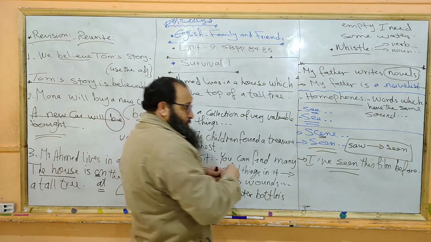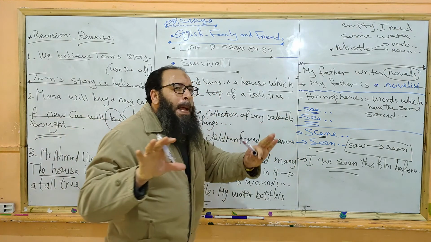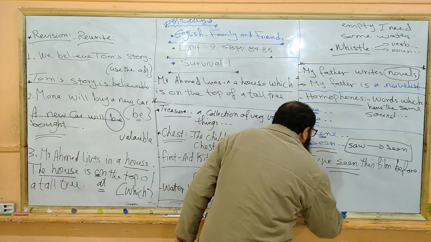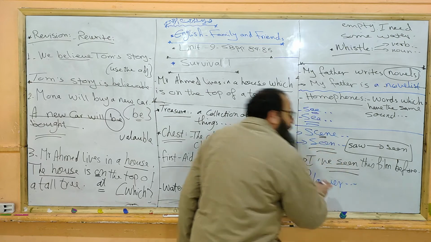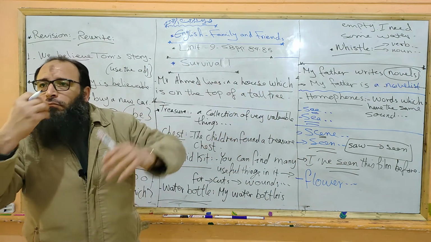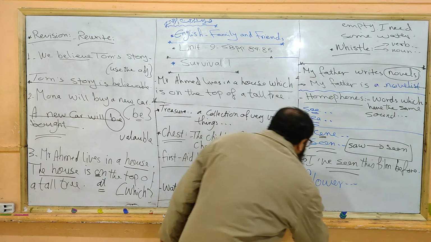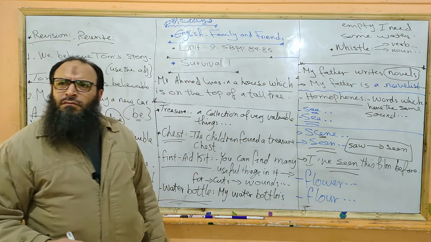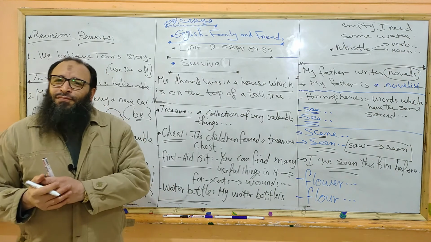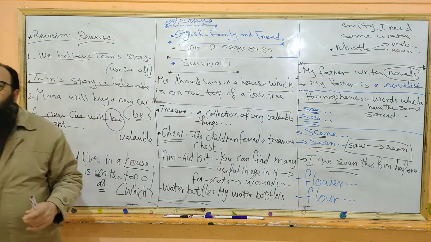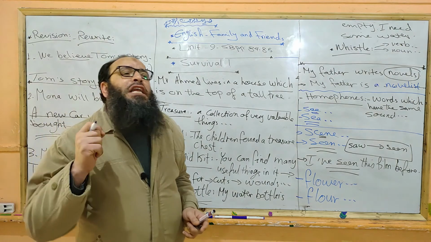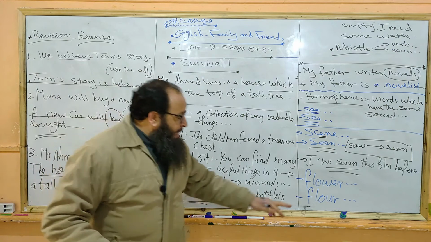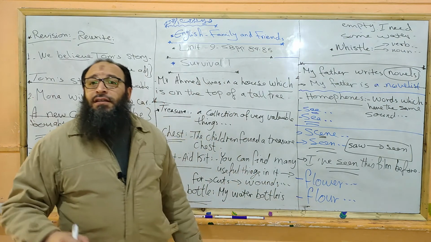And look at this, a very important word. Some people cannot differentiate between flower and flour. Most people know the word flower. But when your mom wants to make a cake, what does she need? She needs eggs and flour.